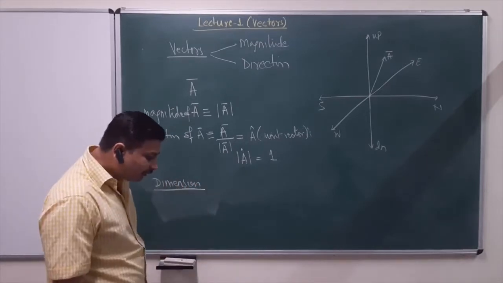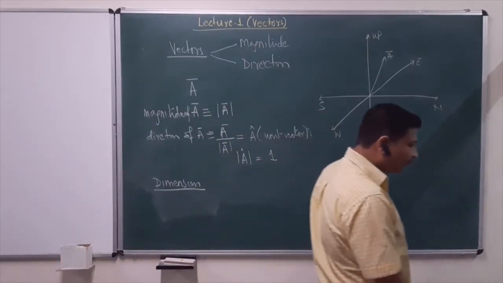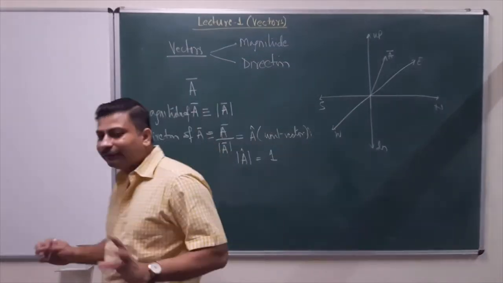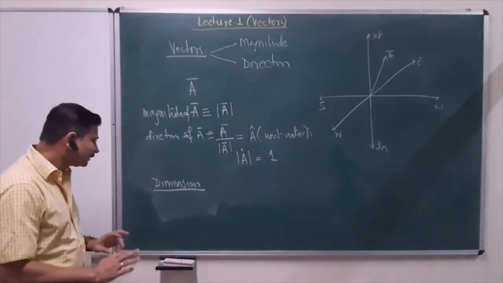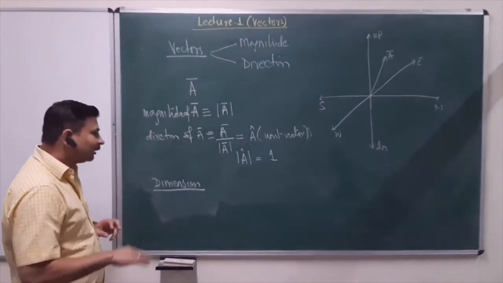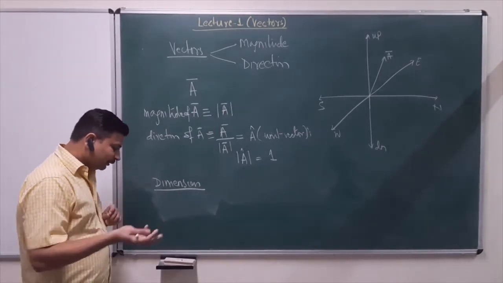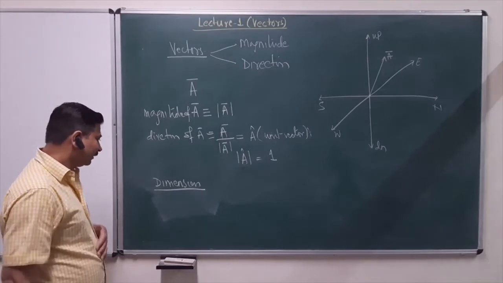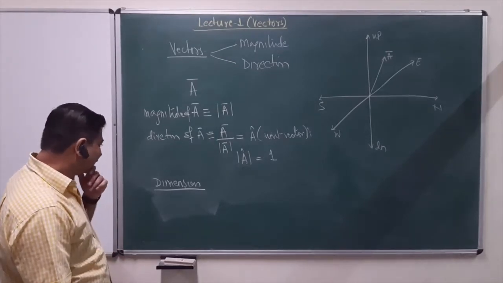We cannot define a physical quantity without attributing a dimension or a unit to it, and I am using dimension in a very loose sense, so I can use them interchangeably. But you all have done dimension analysis, you have learned about different units, so you can make the distinction wherever necessary.